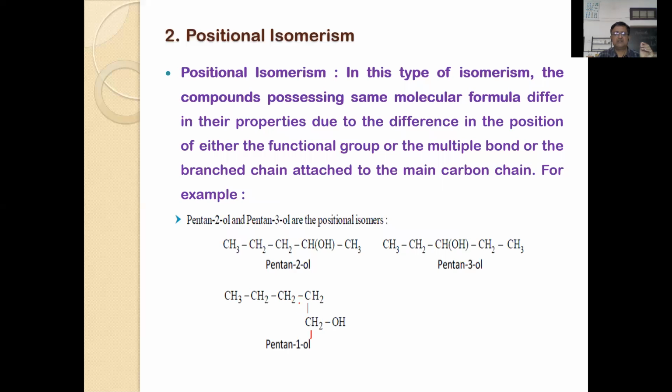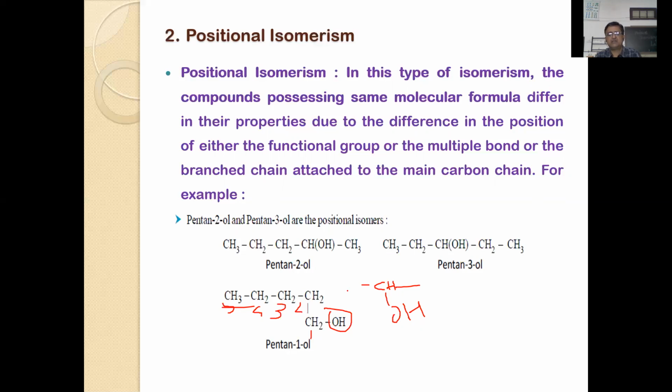Here 1, 2, 3, 4 and here 5. So here the OH group is on the first carbon. When you go to this, the OH group is on the second carbon atom, of this type, CH and OH. Okay, so 2-pentanol. Here the OH group is on the third carbon. All are having the same molecular formula but differ in the position of the functional group. Hence they are called positional isomers.